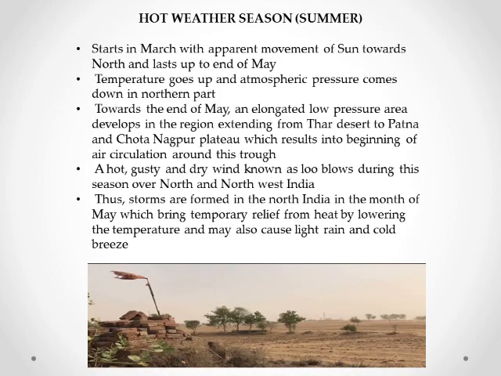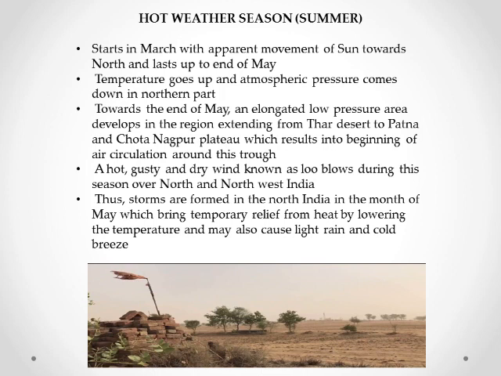The second season, that is the hot weather season or summer. The hot weather season starts in March with the apparent movement of the sun towards north and lasts up to the end of May. The characteristic features of the hot weather season are that the temperature of the northern part of India shoots up and the atmospheric pressure comes down.